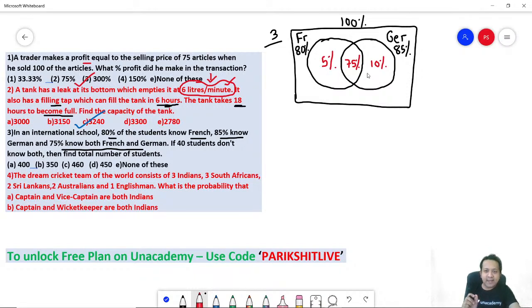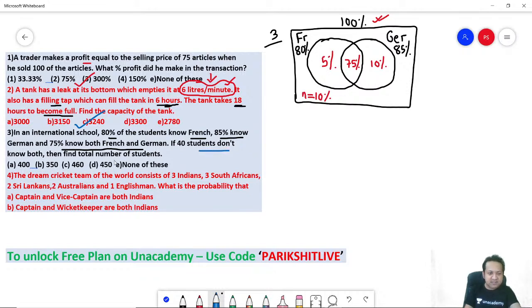So what you are getting is 90%. But total human beings are 100%. It means the remaining 10% don't belong to either of these categories. Will you agree?